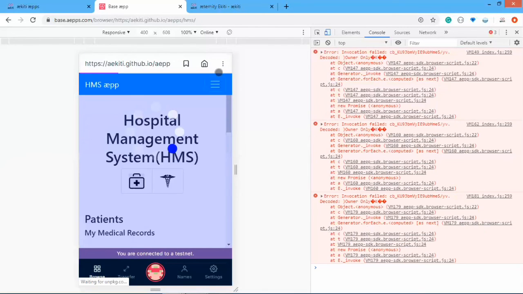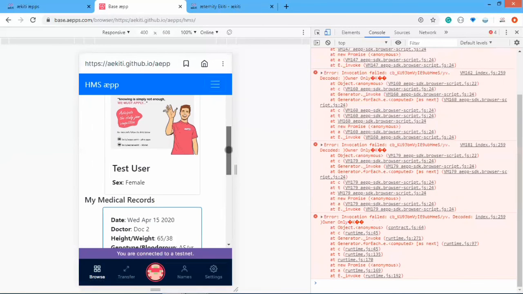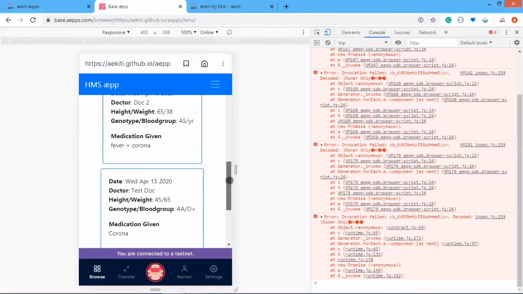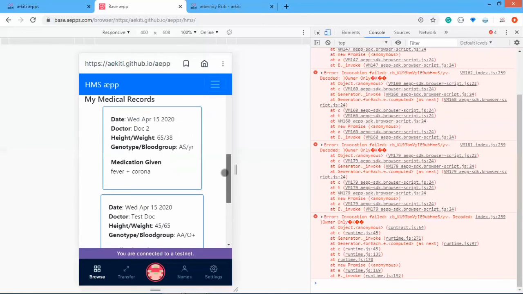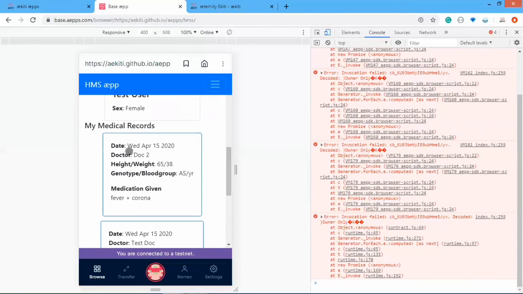Reload this page. Okay, yeah, we have the test user, and now we have this also. Now, if you notice, the first medication given goes down, while the second medication comes up, and it continues piling up like that. So we have doc 2, and yeah, that is the HMS app.